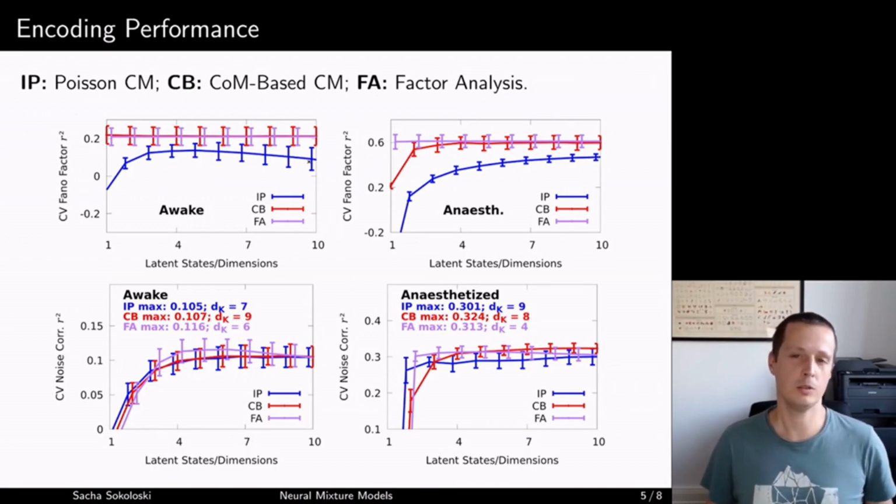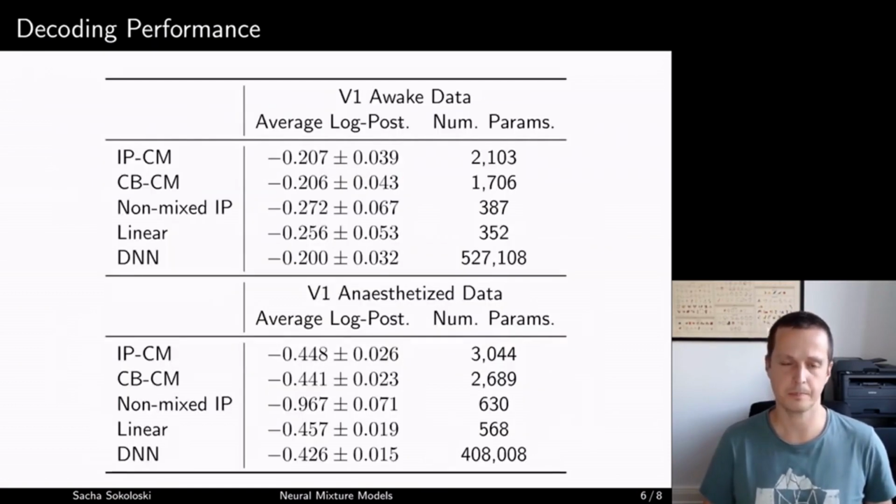Overall, I hope what you see is that COM-based mixtures and factor analysis perform more or less equivalently at capturing noise correlations and Fano factors in data, at least given enough parameters, whereas Poisson mixtures, although they do a pretty good job at capturing noise correlations, have certain limitations when capturing the Fano factors. And that is why I developed this COM-based extension in the first place.